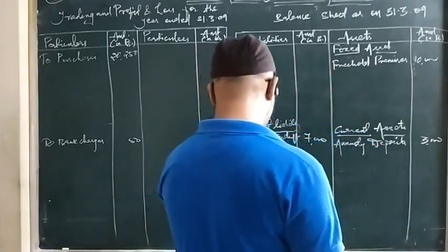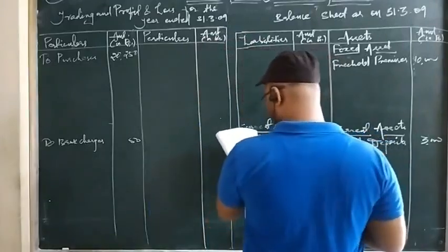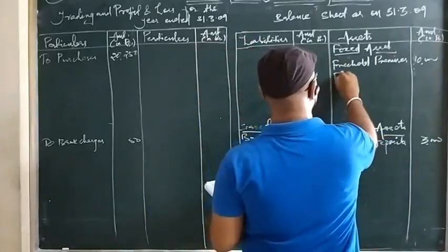Then next is furniture. Again a fixed asset. Furniture is 4,000.